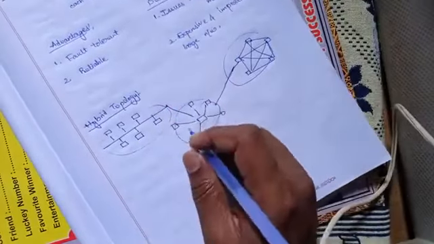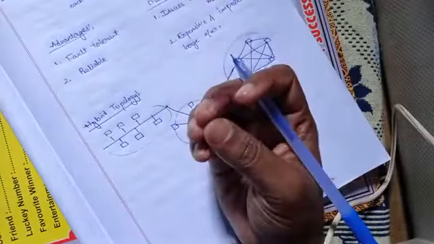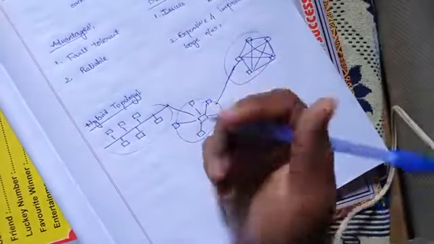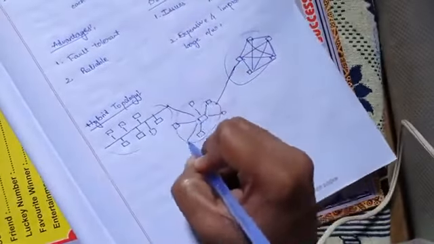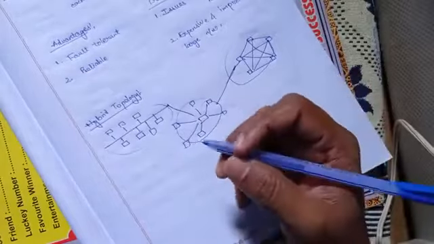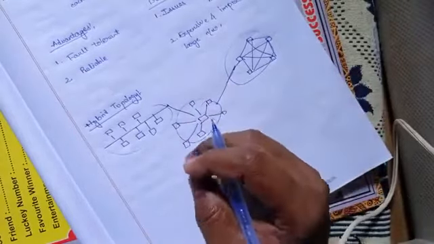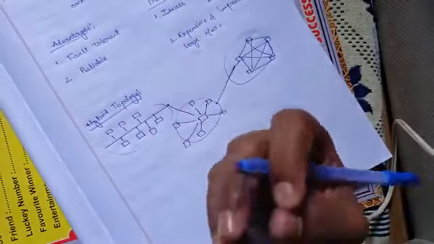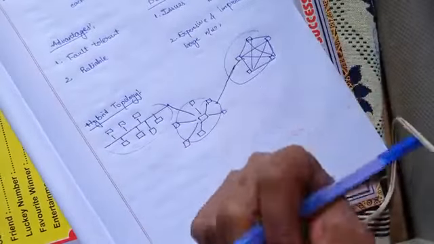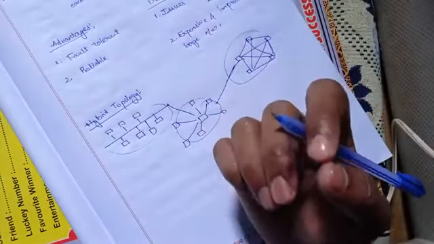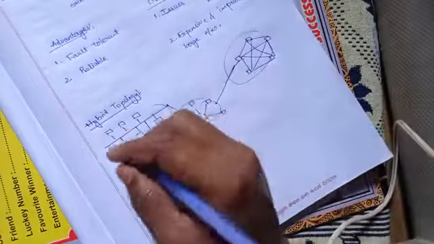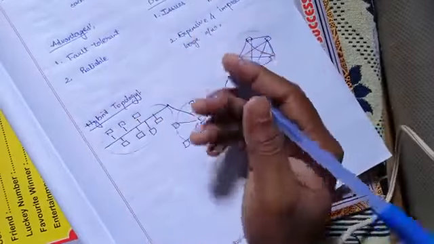So what are the advantages of hybrid topology? It can handle large volumes of nodes. If you want to increase many nodes as per your requirement, you can go and add them. There is no problem in that, and it is very reliable to use. For example, if we want to establish a network for any city or metropolitan area, then hybrid topology is the best topology to use.